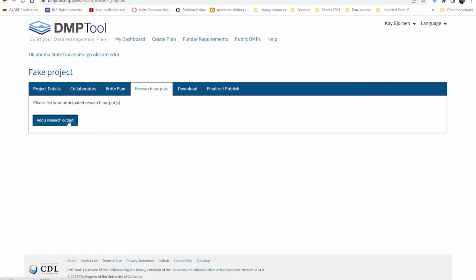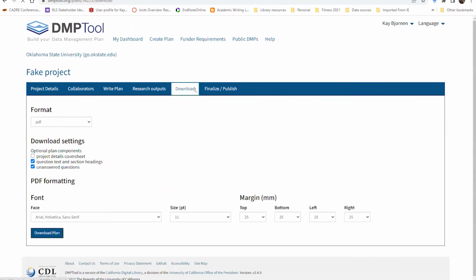Okay, then once you finish with that, a few more research outputs. What do you expect in the way of research outputs? And then download. You're able to download it as a PDF, CSV, text file, Word doc, etc. Format it however you like and download it, and then finalize and publish. Okay.